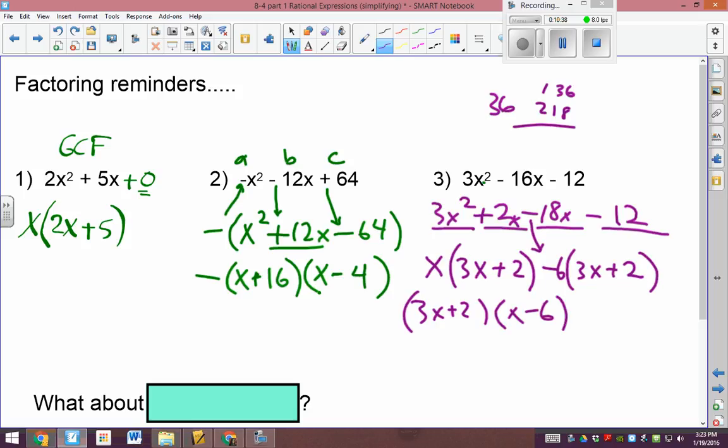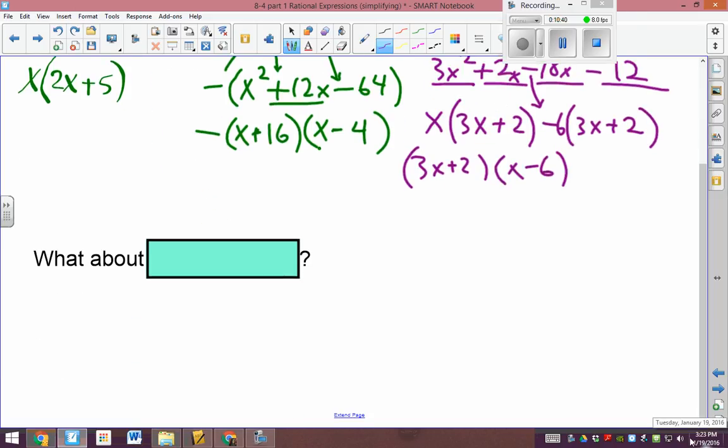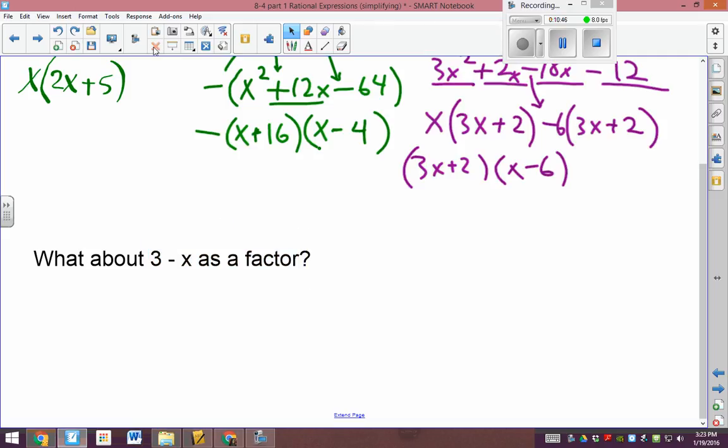Okay, all coming back. And one last thing to mention here. How would you start that? This is just a reminder. We can't factor that. It's just an expression, so we have to rewrite that.